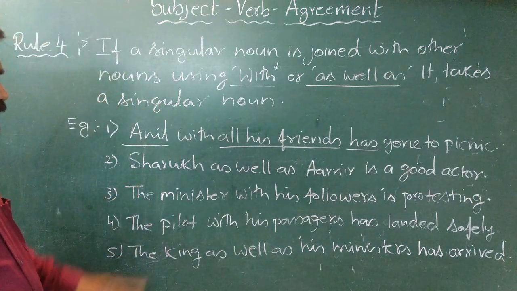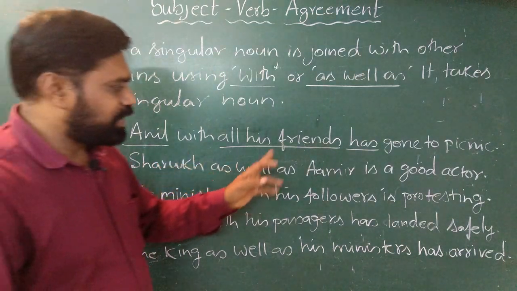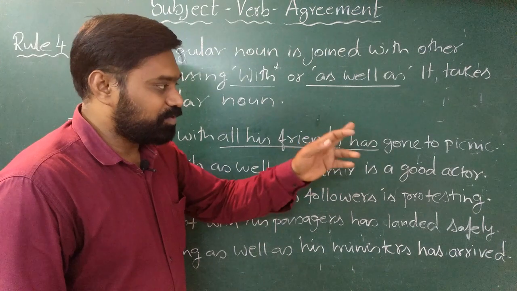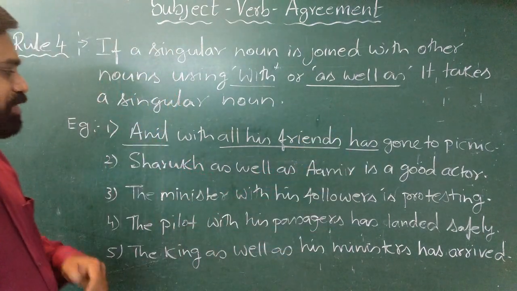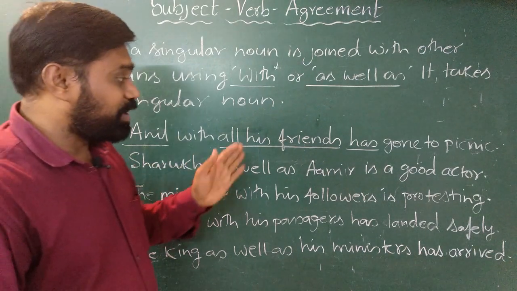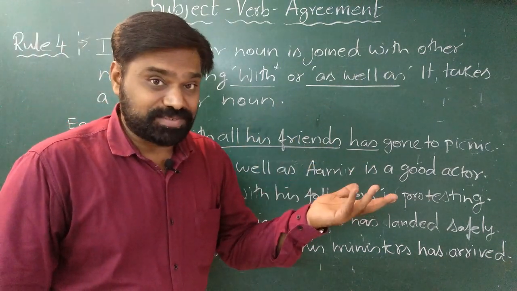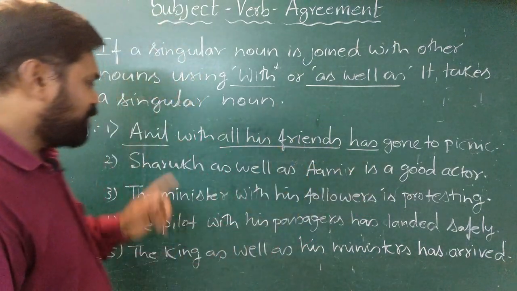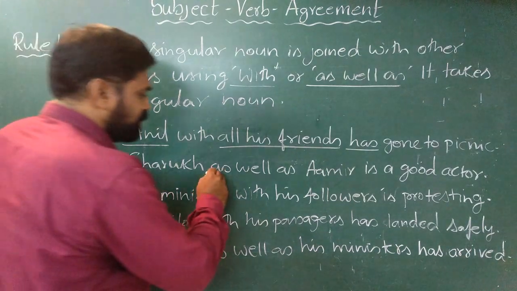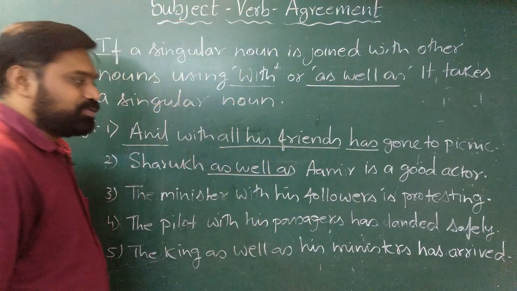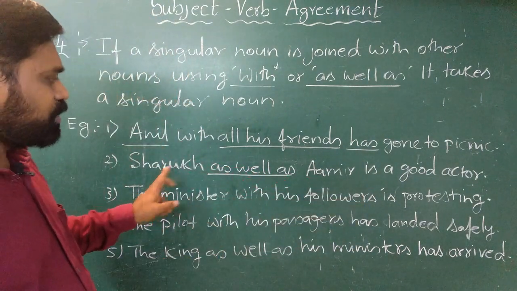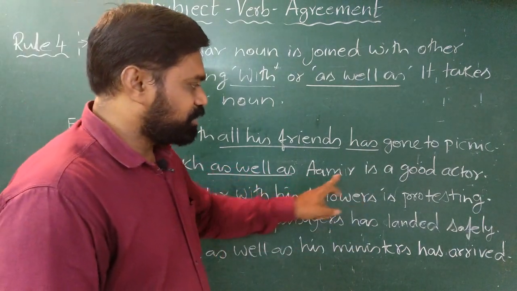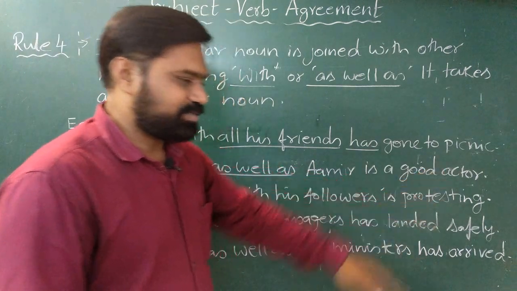See the next example. Shahrukh as well as Amir is a good actor. Had it been the previous example, we would have written Shahrukh and Amir are good actors. But no, here we have joined these two subjects using as well as. So it should take a singular verb. Hence we write Shahrukh as well as Amir is a good actor.